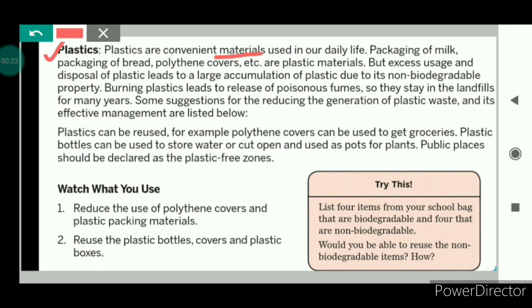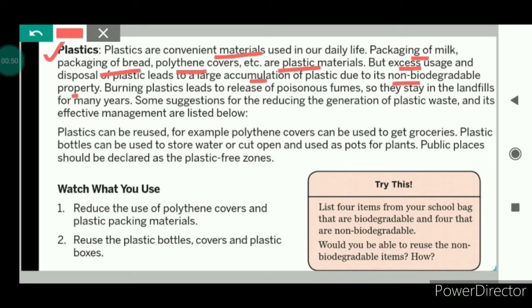Because of the various advantages of plastics, nowadays most of the objects that we use in our daily life are made of plastics, like packaging of milk, packaging of bread, polythene covers, etc. But due to the non-biodegradable property of plastics and the excess usage of plastic, it has resulted in a large accumulation of plastic.